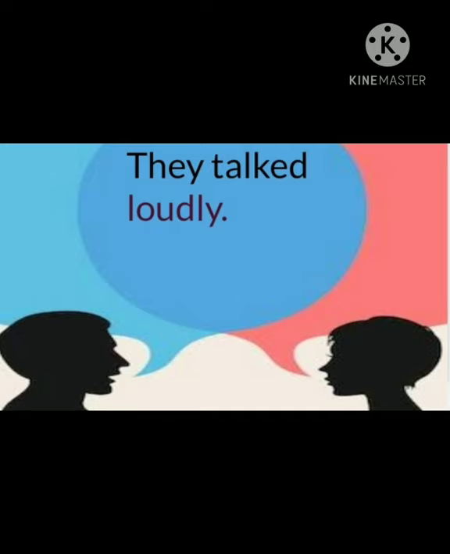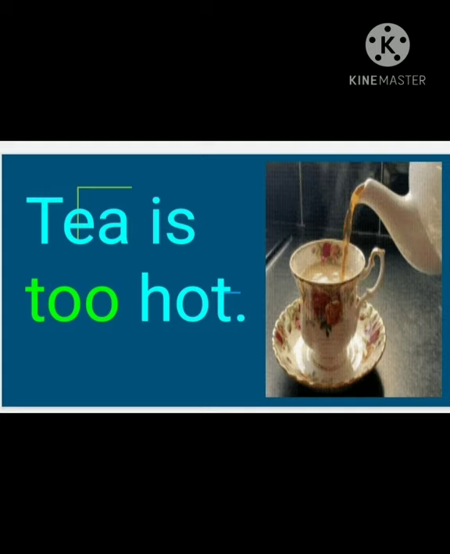Next example is, tea is too hot. Here, hot is an adjective which tells the quality of the noun tea. But the word too describes how hot the tea is. So, too is an adverb which describes the adjective.